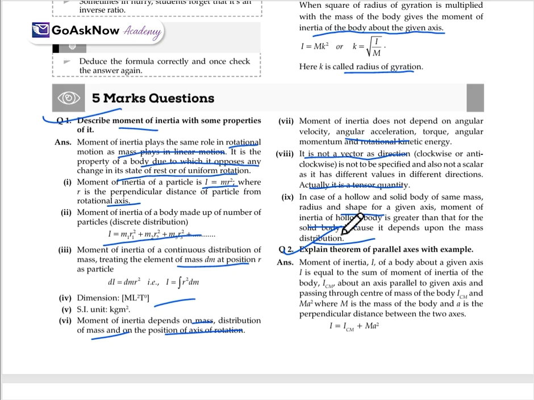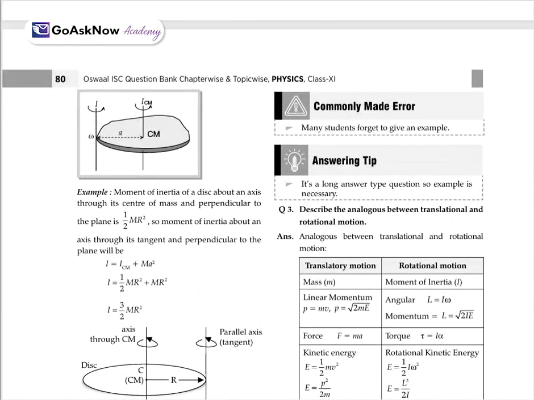We have studied the perpendicular axis theorem and the parallel axis theorem. So here we'll explain the parallel axis theorem with an example. The moment of inertia I of a body about a given axis is equal to the sum of the moment of inertia of the body about its center of mass, ICM, and m a square, for an axis parallel to the given axis passing through the center of mass, where m is the mass of the body and a is the perpendicular distance between the two axes. So mathematically, I equals ICM plus m a square. See, like this we have any rigid body. This is the center of mass, this is the moment of inertia, omega is the angular velocity, and a is the distance.